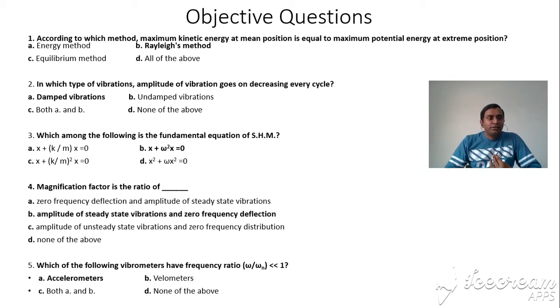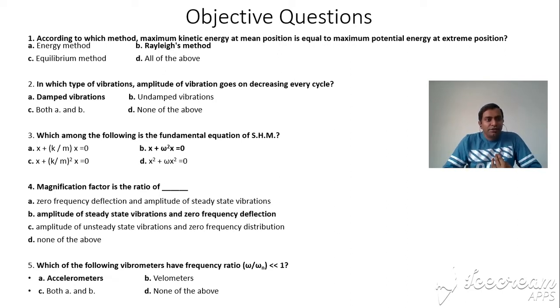Third answer is the equilibrium method. It is based on the summation of inertia force and external force being equal to 0. It is not the right answer. So in the first question you can see the right answer is Rayleigh's method. Here you can see all the right answers in bold letters. Okay, so note these things.